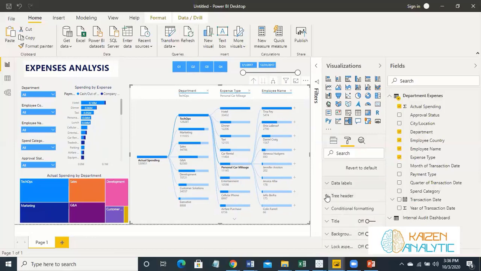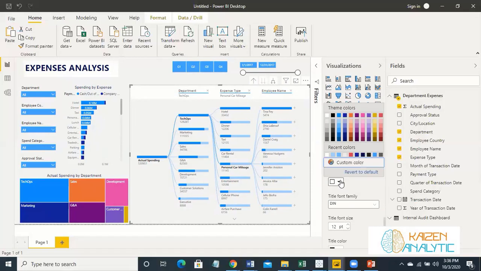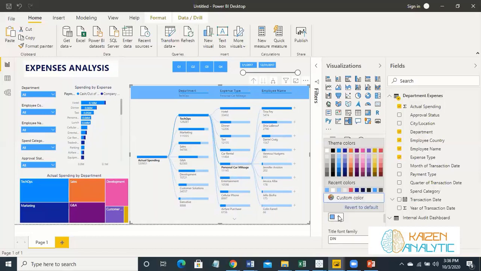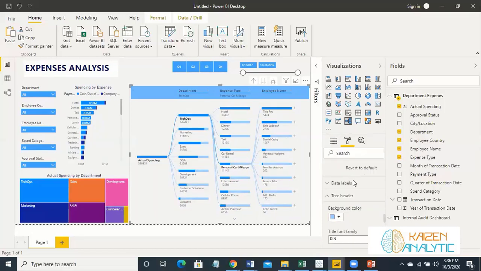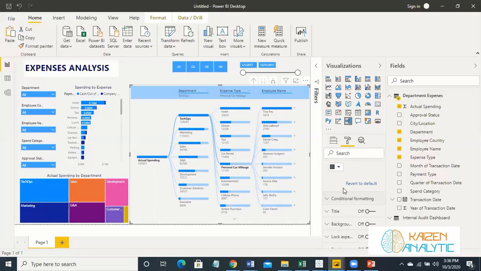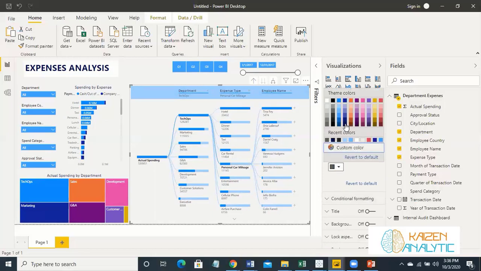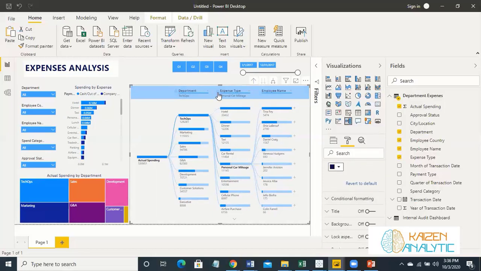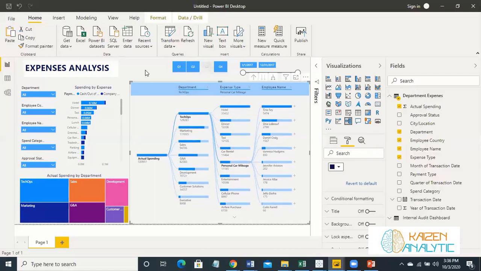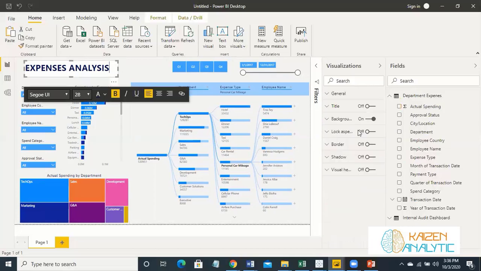Category, background, we can take this background, this one, and a much lighter color is much more preferred. And also we can have a dark blue subtitle as well in dark blue. Great. Click over here and turn off this one.